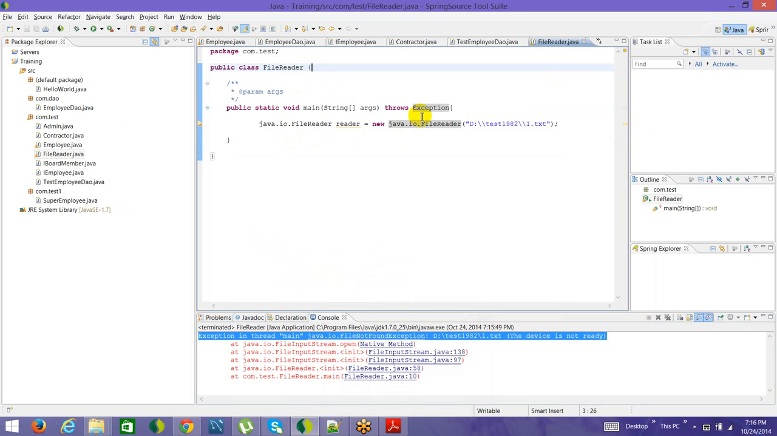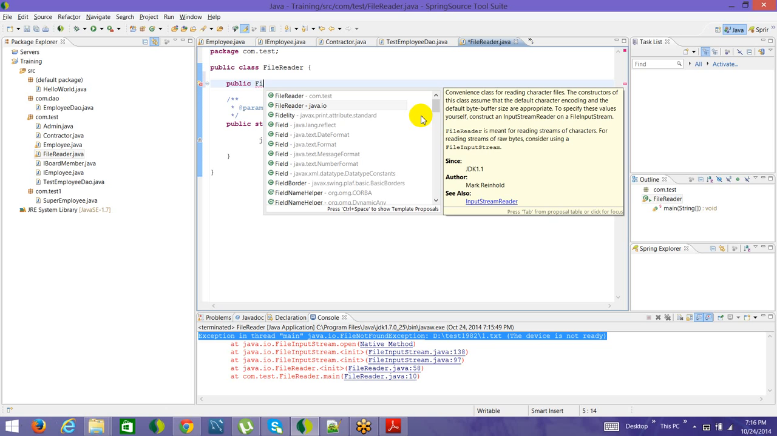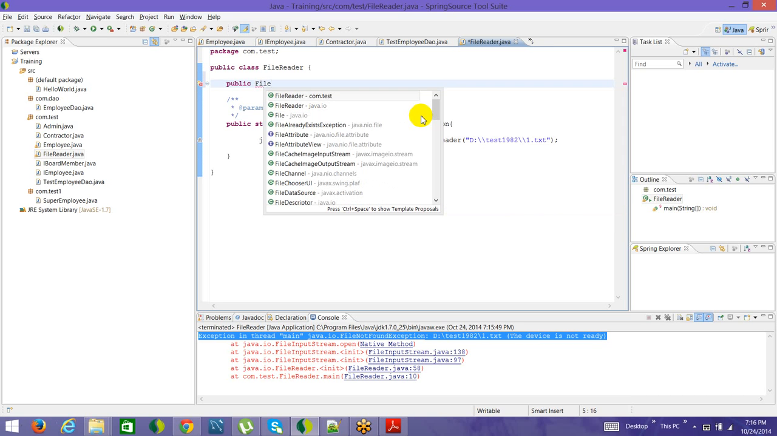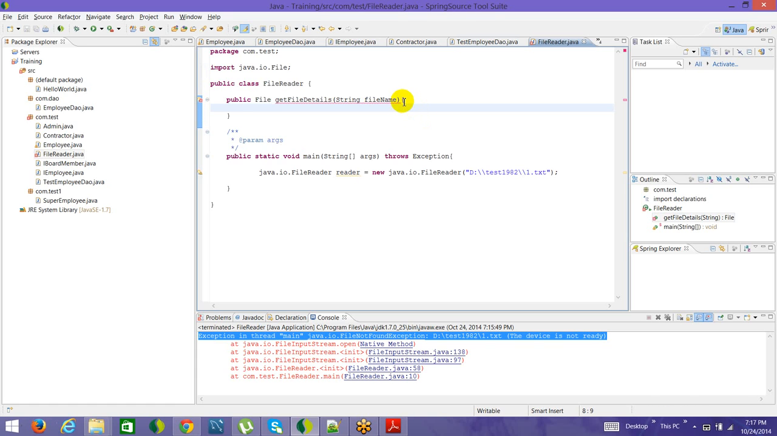So for example, let's say in this particular class I write a method, public, and let it return a Java file. Let's call it get file details. Now we are expecting a string file name here, and then ending it here. To avoid the compilation error, we just write return null here.